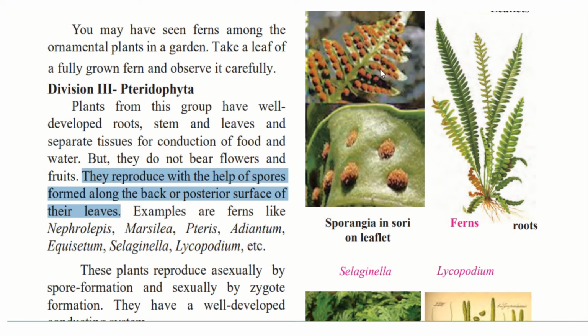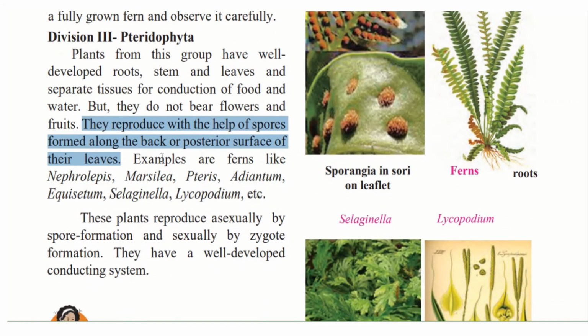On the backside of the leaf you will find these tiny dot-like things. They have a lot of spores in them, and that helps them to reproduce. So they don't bear flowers or fruits or seeds, but they have these spores which help them reproduce.